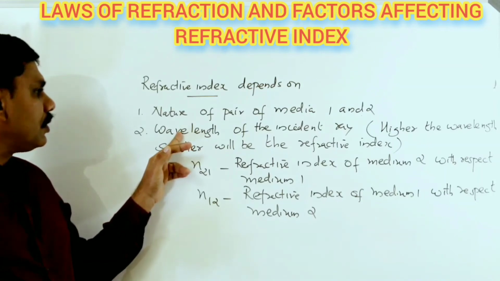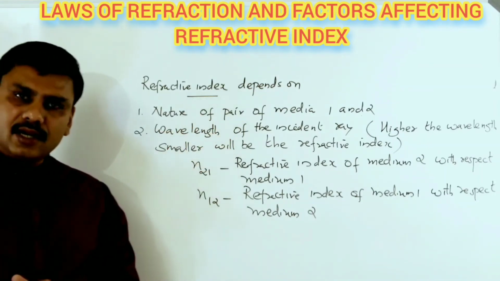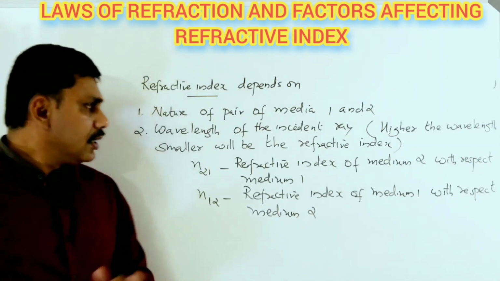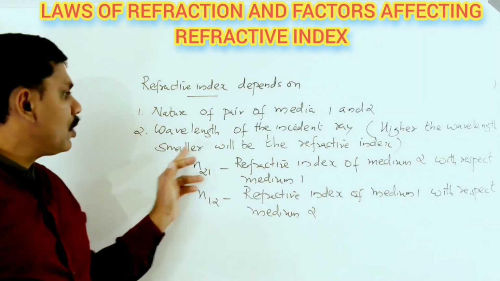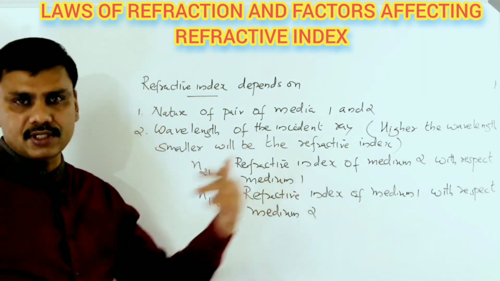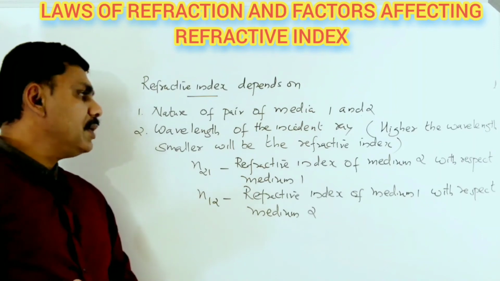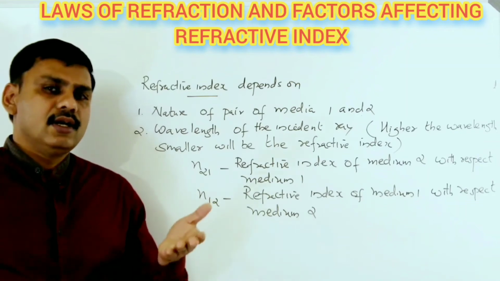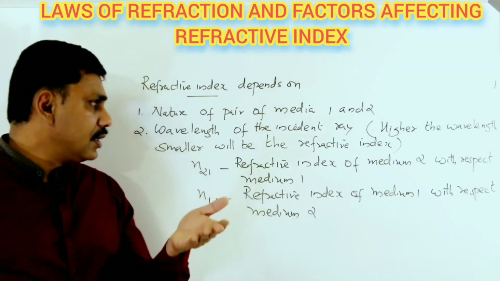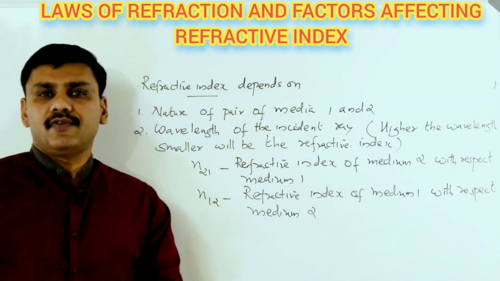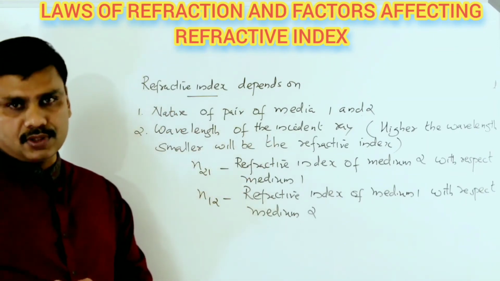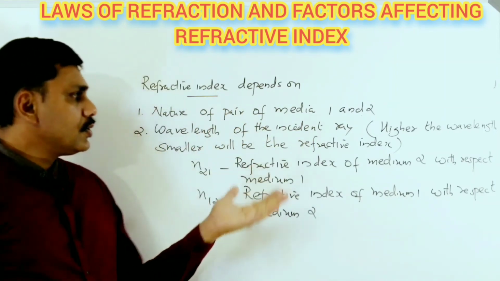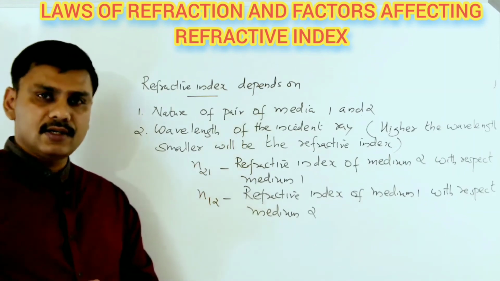Refractive index depends upon the wavelength of the incident ray. That is, higher the wavelength, smaller will be the refractive index, and vice versa. So higher wavelength, smaller refractive index; smaller the wavelength, higher will be the refractive index. So they are inversely proportional.